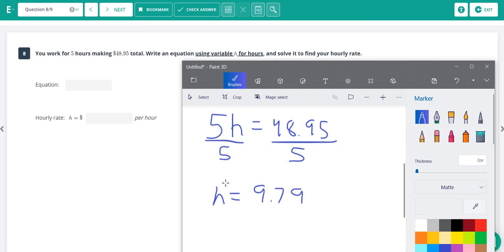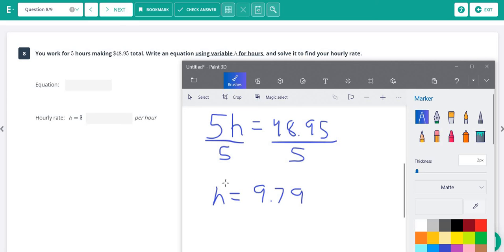When I first put this in my calculator, I accidentally did not hit the decimal, so 48.95 actually went in as $4,895. Then when I divided by 5, I came out with $979. Nobody makes $979 an hour. My wife is a lawyer, and she does not make $979 an hour.